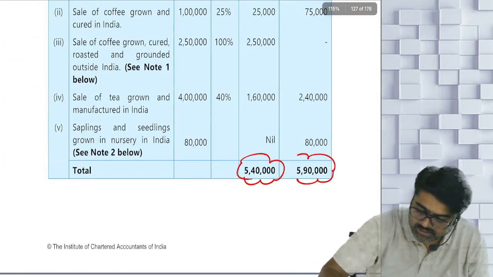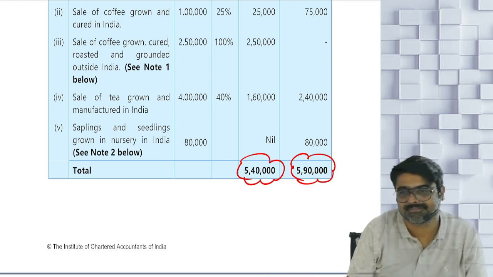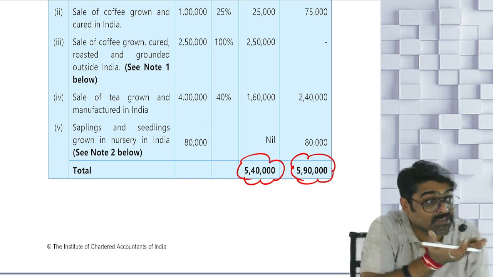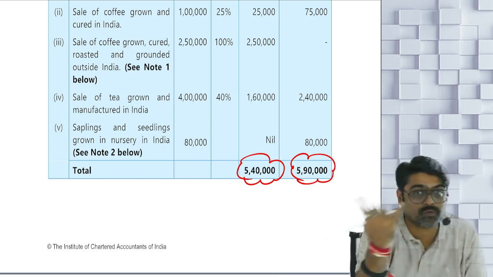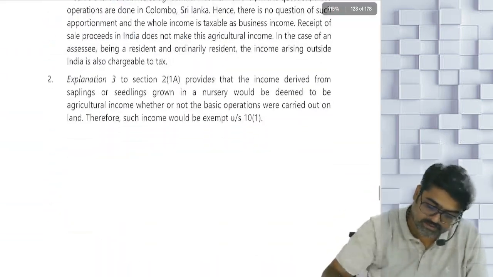5,40,000, 5,90,000. That's it. Very difficult question. Mark this question important. This question can come in the exam. This type of question, if it comes, is going to give you cash marks in the exam. Full 4 on 4 you can score in this type of question. Yes or no?